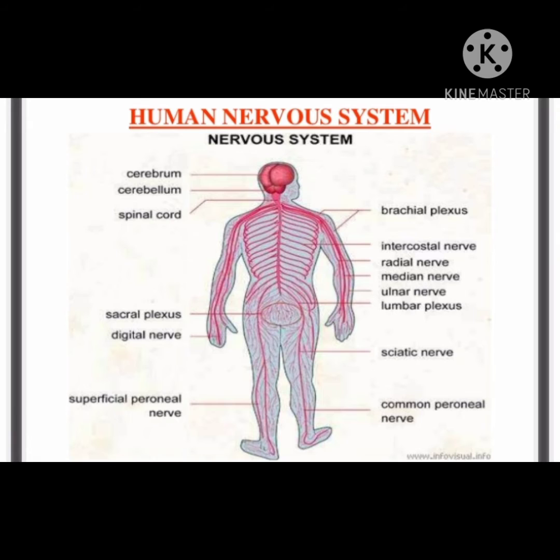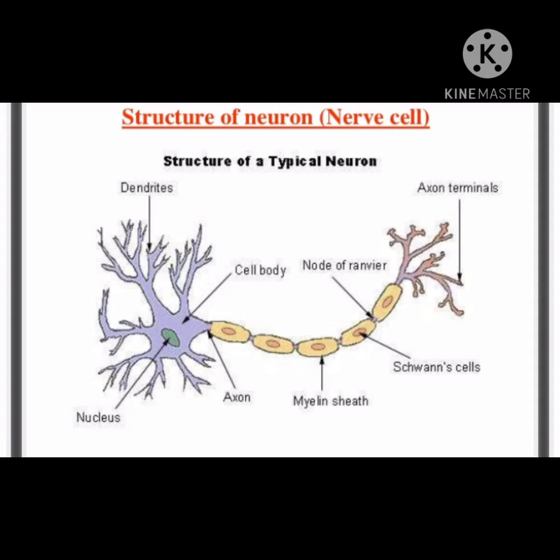The nervous system of human beings consists of three major parts. They are the brain, spinal cord, and the nerves. They are spreading in different parts of the body. These nerves are originating from the brain and spinal cord, and also they spread in different areas of the body to control the different organs or body parts. So all these three parts are made up of the specialized cells called nerve cells or neurons.